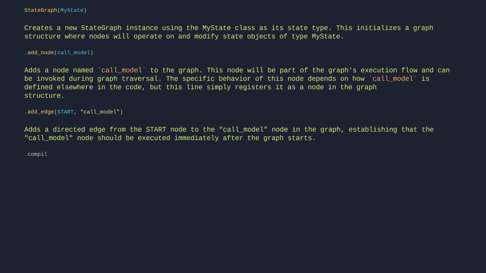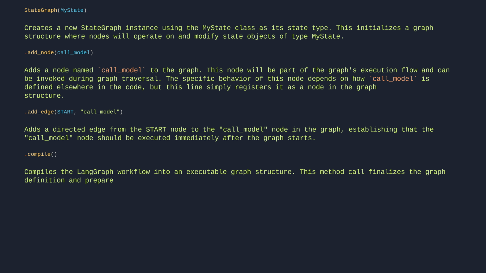compile(). Compiles the LangGraph workflow into an executable graph structure. This method call finalizes the graph definition and prepares it for execution, enabling the streaming capabilities defined in the graph configuration.